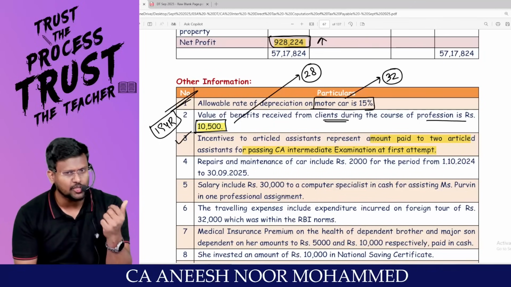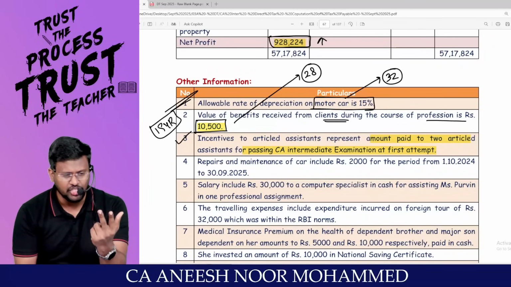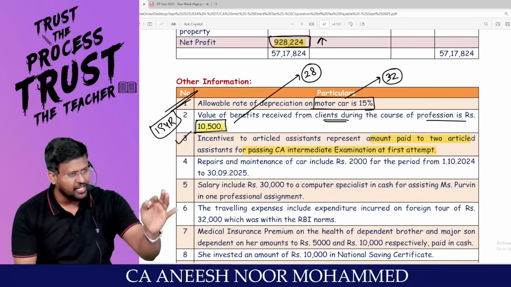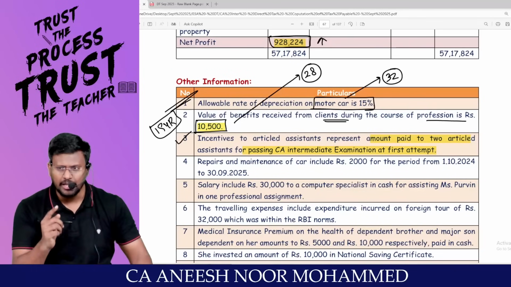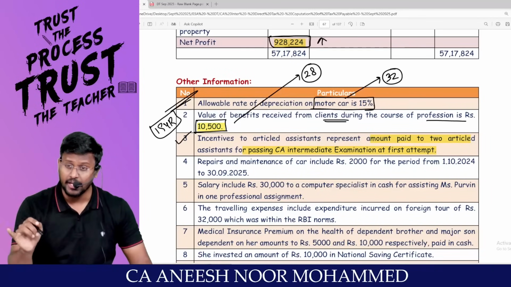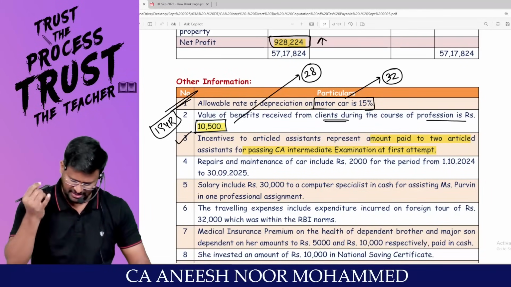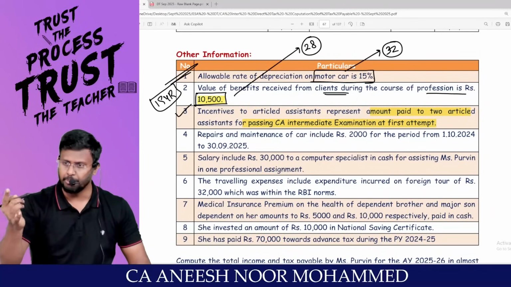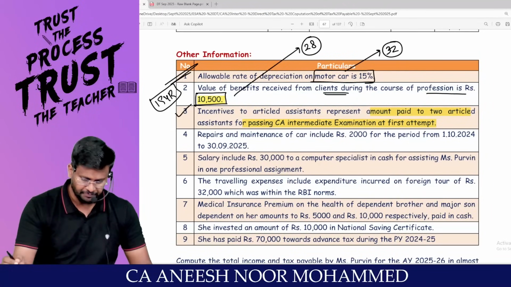That expenditure is not personal in nature. That expenditure is not illegal in nature. That expenditure has been incurred in the course or furtherance of business, wholly and exclusively for the purpose of business. Hence, it can be debited to P&L account. It is already debited. It is not an impurity. Hence, no need to add it back.